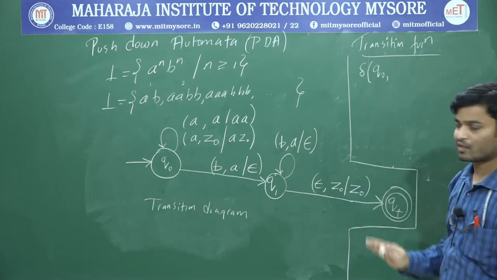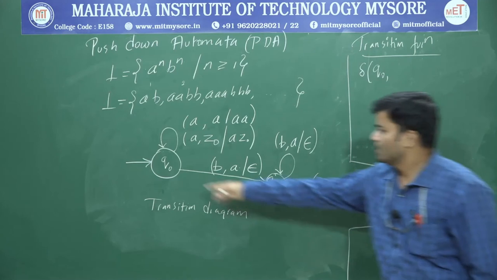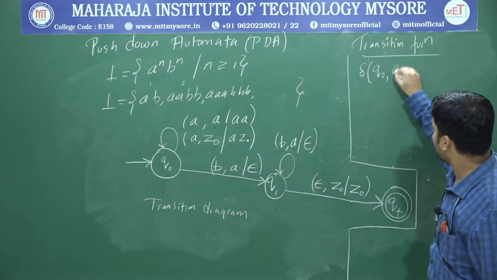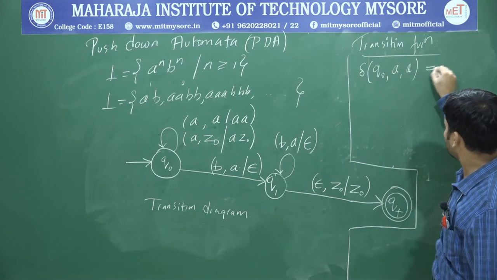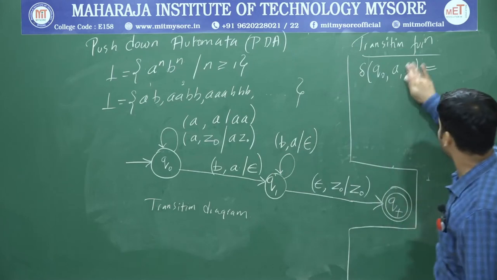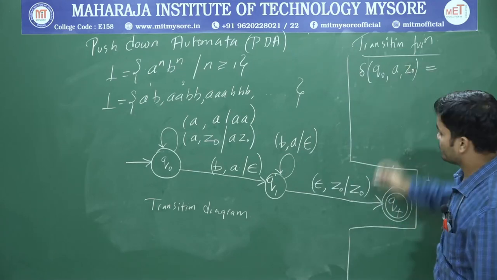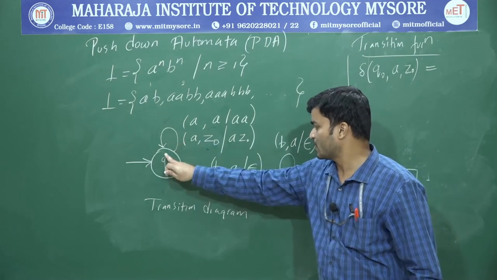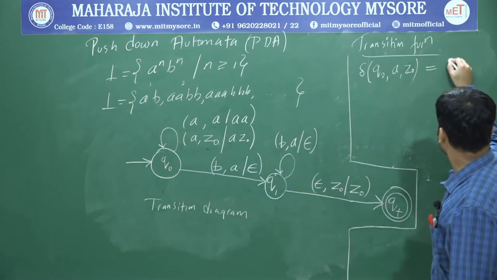How to write the transition function? Writing is simple. Take Q0, take this part, write that one as it is. A comma, and A is equal to, check the transition upon A. First you go with A comma Z0. So Q0 upon A comma Z0, again it has taken the transition to Q0. So write Q0 here.